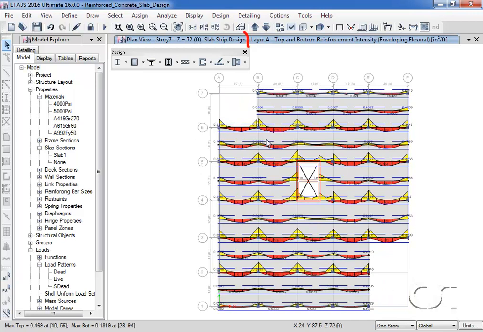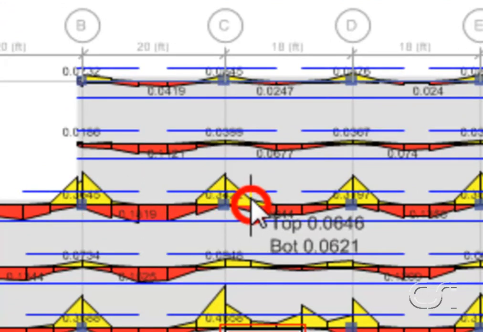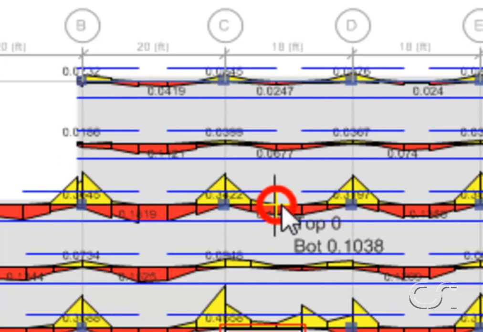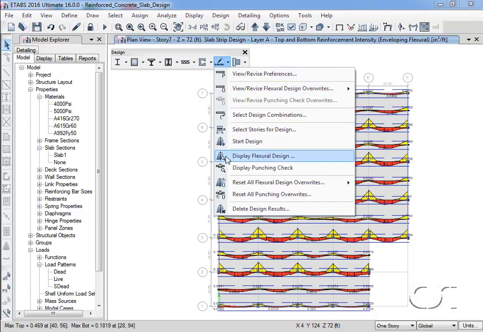What is displayed is the area of reinforcing required on a per unit width basis, top and bottom, in the A-layer design strips. Note the values change as you scroll along. Also note that the extent of the top and bottom bars is indicated with the blue lines. We can change the display by going to the Display Flexural Design command.